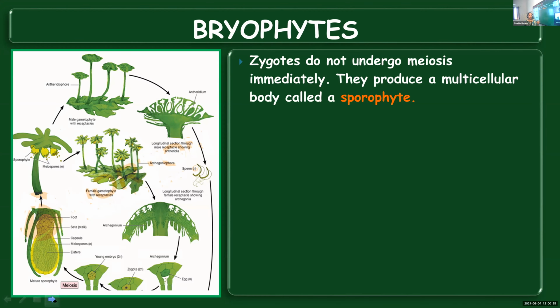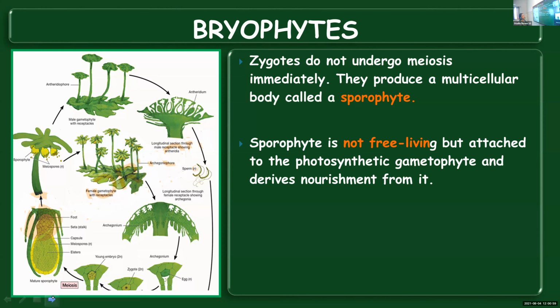So already we learned about the two phases in the life cycle of plants: gametophytic phase, which is concerned with the production of gametes; and sporophyte, which is concerned with the production of spores. So once the zygote is formed, how is the zygote formed? By the fusion of antherozoid and the egg. So once it fuses, zygote will be formed, and this zygote will not undergo meiotic division immediately. It will produce a multicellular structure, which you call sporophyte, or the spore bearing structure.